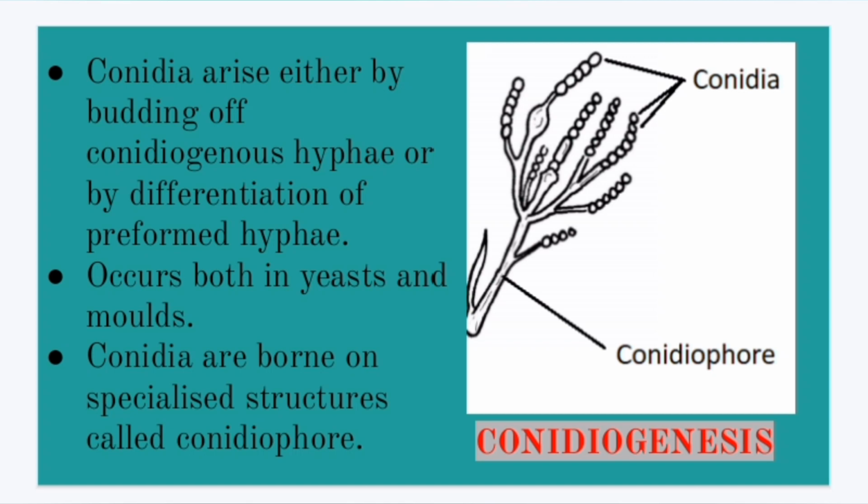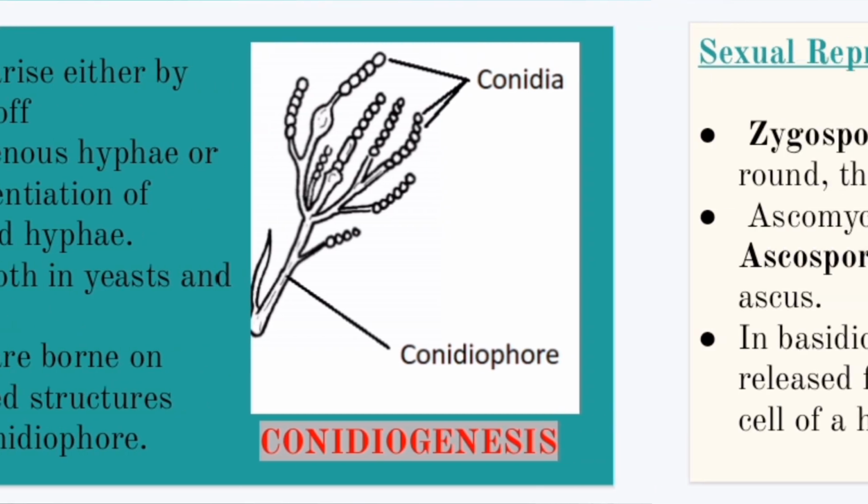Let's start with conidiogenesis. Conidia arise either by budding from the conidiogenous hyphae or by differentiation of preformed hyphae. This occurs in both yeast and molds, and these conidia are borne on specialized structures called conidiophores. We said earlier that in sporogenesis the spores form in a sporangium standing on a sporangiophore; here it will be a conidiophore. As you can see, lots of conidia are lined up, and there is the conidiophore.